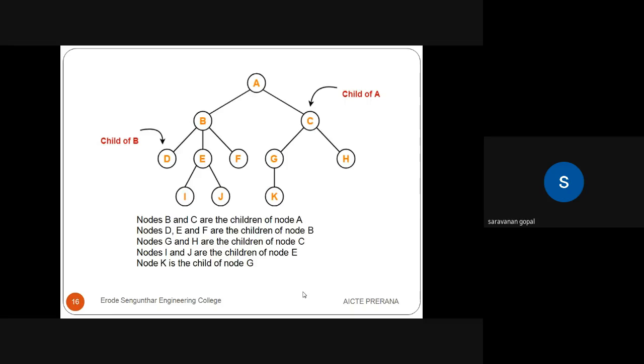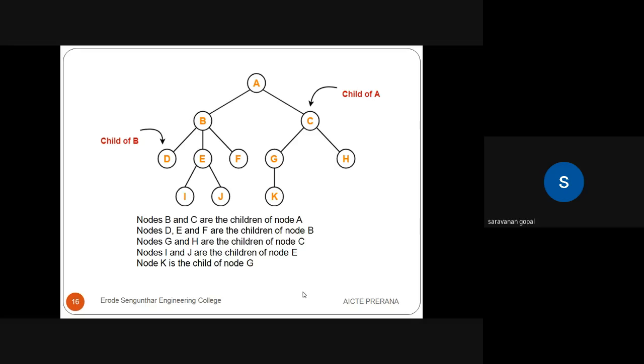Who is the child of B? D is the child of B. And E is also a child of B, because E comes from B itself. F is also a child of B, and I is the child of E. J is the child of E.